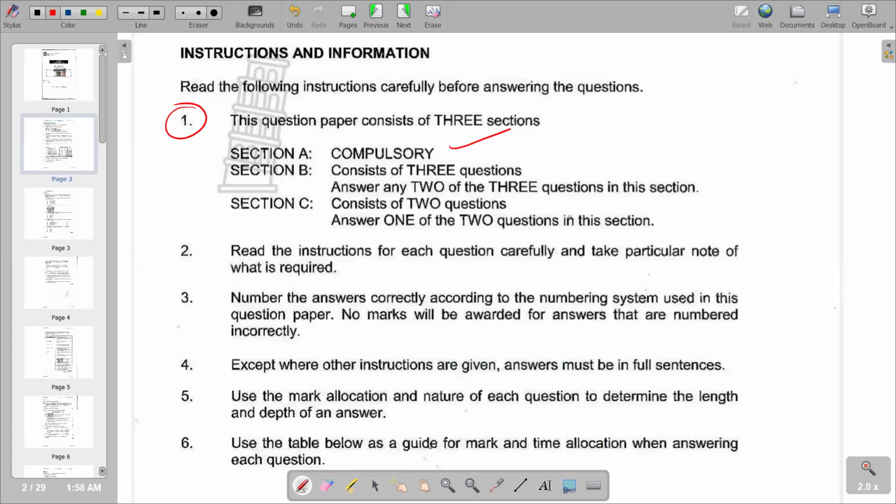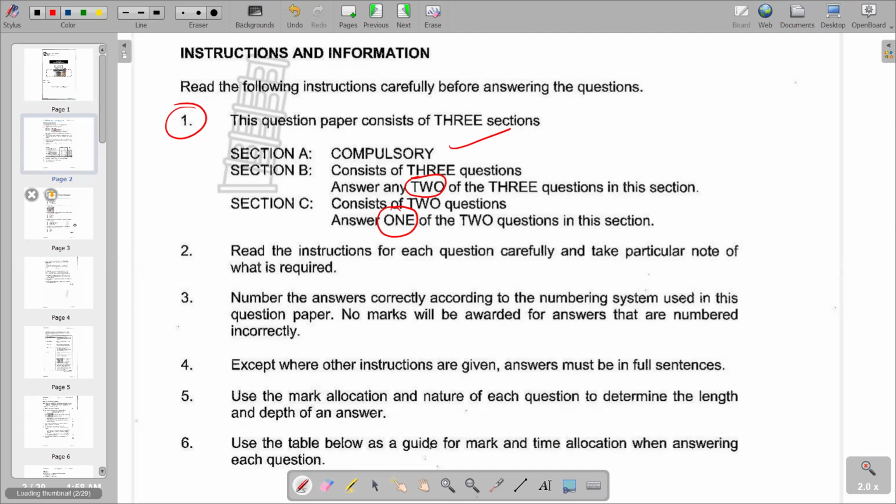It is very important that you answer only 2 out of 3. And then section C consists of 2 questions, and you answer only 1 of the 2 questions in this section. So this is what we have in terms of instructions and information. We have got other instructions and information that you can also go through.